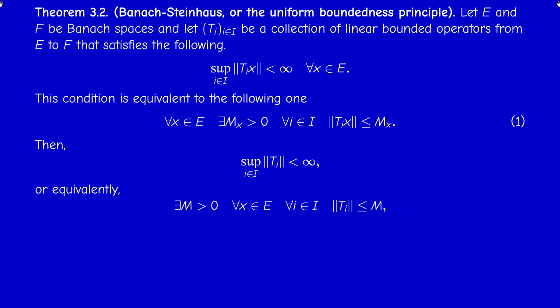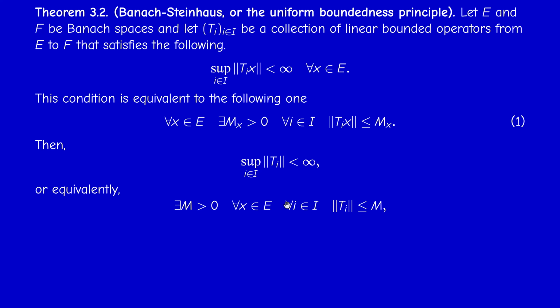So this is my assumption. Then what is the conclusion? Then the norm of Ti is bounded, which in terms of quantifiers means that there exists a constant m, independent of x and i, such that the norm of Ti is less than m for every i. Actually, there's no x here. But this is, of course, equivalent to saying that the norm of Ti x is less than m times the norm of x, by definition of the operator norm.